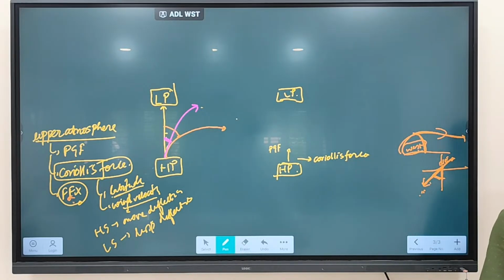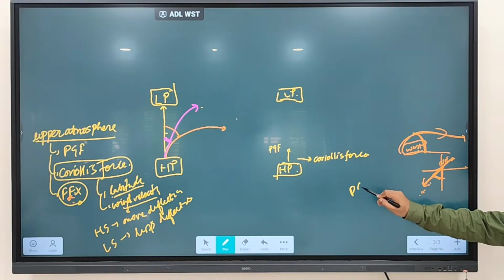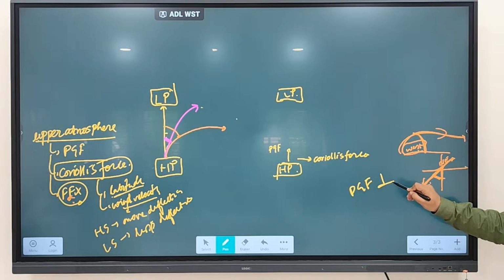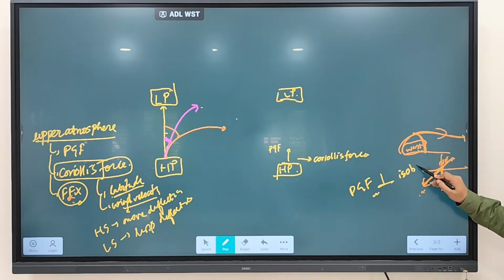If you remember, when we were discussing the wind, we discussed that pressure gradient force acts perpendicular to whom?